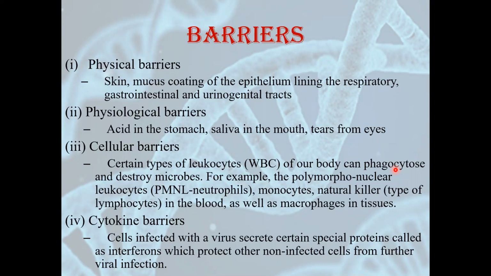It will release special proteins, it will release signals, and these signals will tell the other cells that they have to protect themselves from the virus, that virus has entered and now they have to protect themselves. So here what it does, it actually helps the other cells so that they are not infected. And the proteins which are released by these cells are known as interferons. And these interferons will protect the other non-infected cells from that viral infection. So innate immunity is non-specific immunity, yet it is very important for our body as it provides immunity to our body from all type of microorganisms.